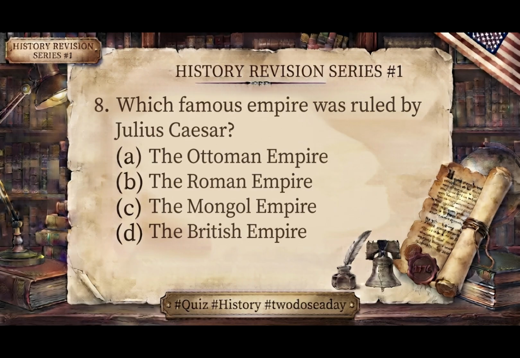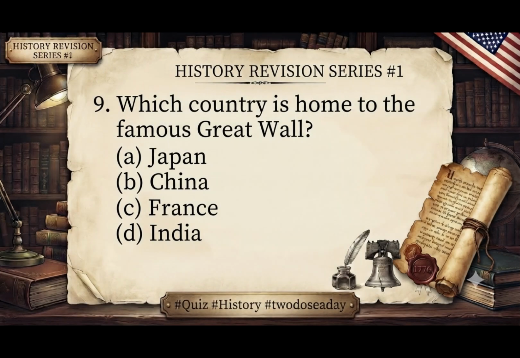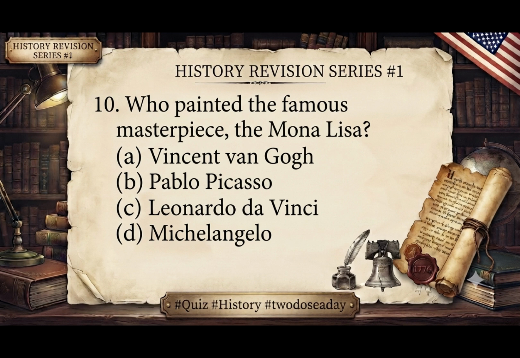Question 8. Which famous empire was ruled by Julius Caesar? The answer is the Roman Empire. Question 9. Which country is home to the famous Great Wall? The answer is China. Question 10. Who painted the famous masterpiece, the Mona Lisa? The answer is Leonardo da Vinci.